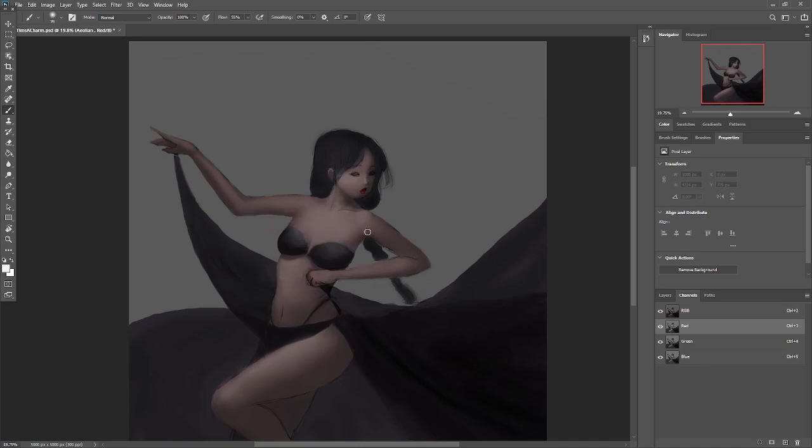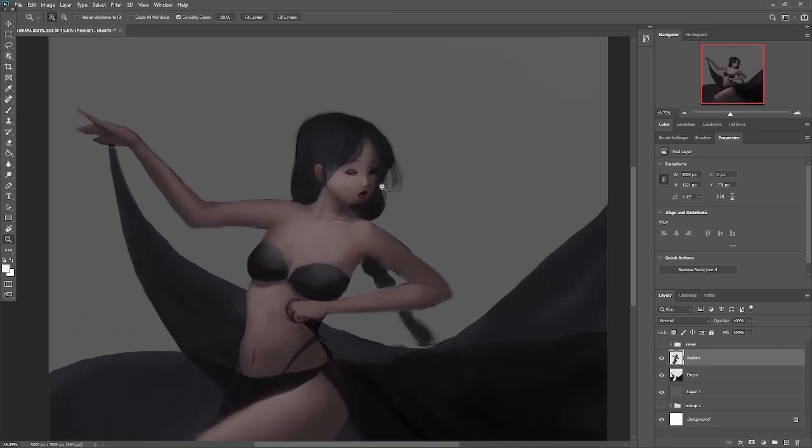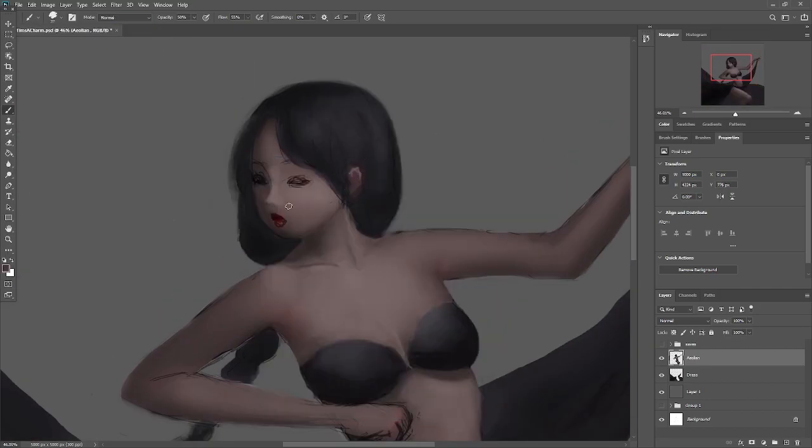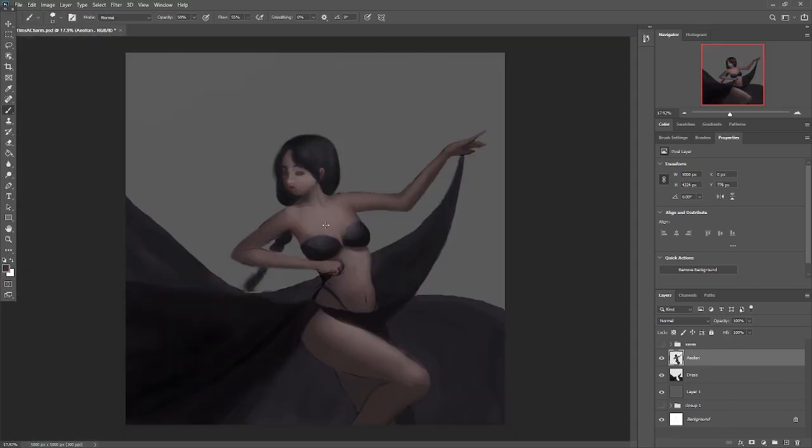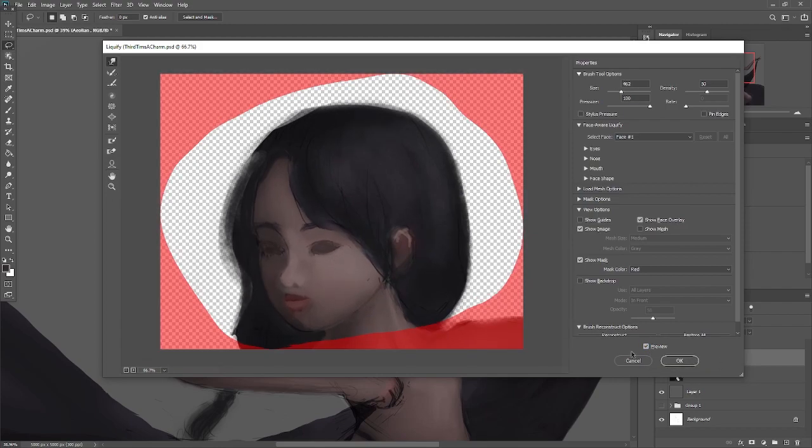This technique is great for adding blush to the skin, and is faster to use than creating a curve adjustment layer. So I tried to define the face a little bit more too... Oh no, what have I done? Let's pretend that that never happened.